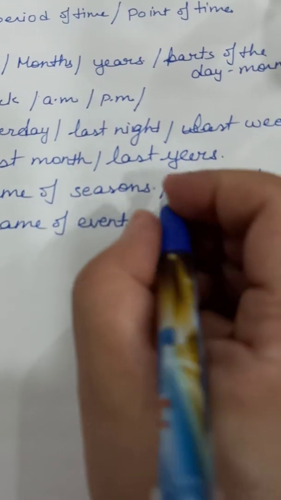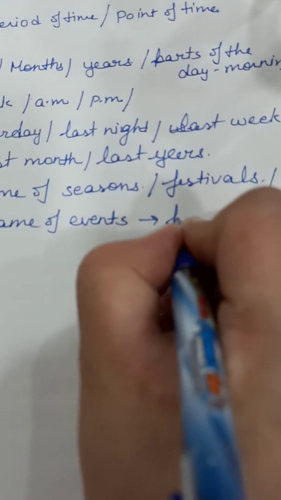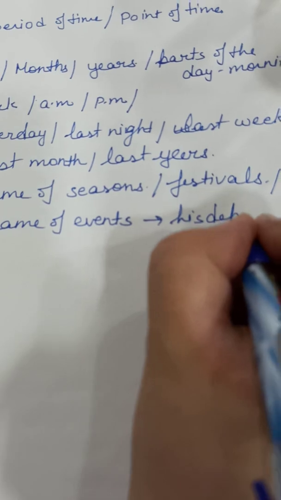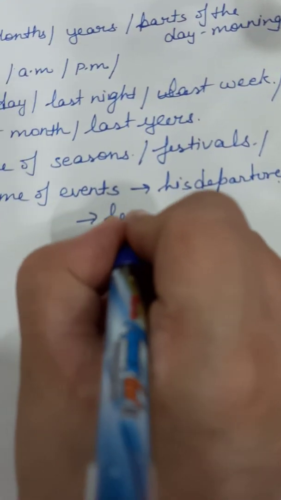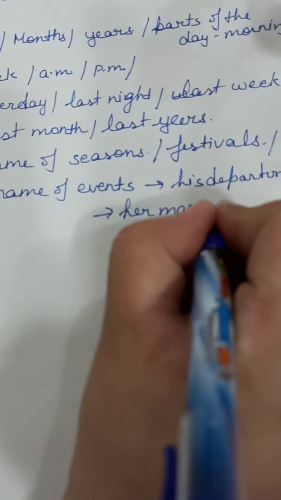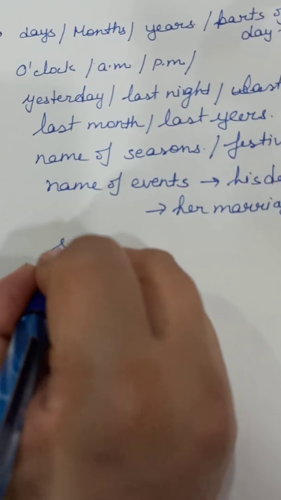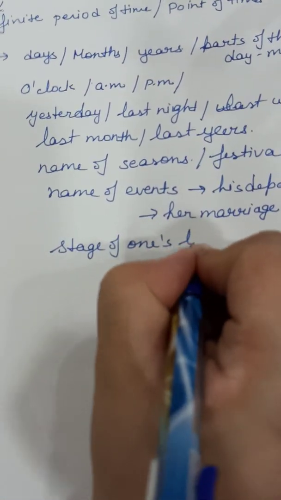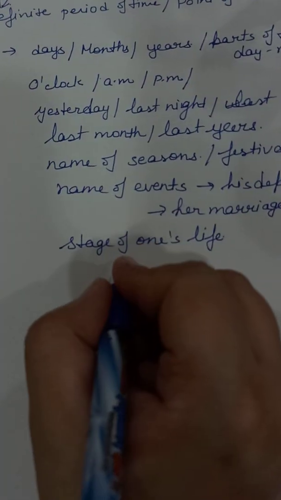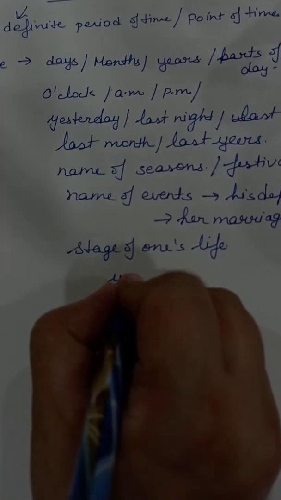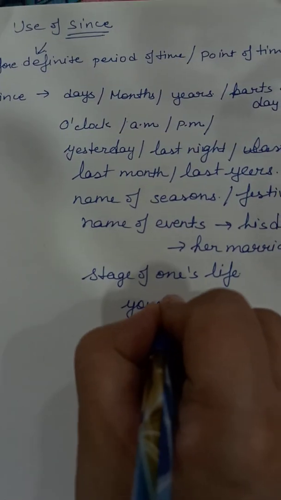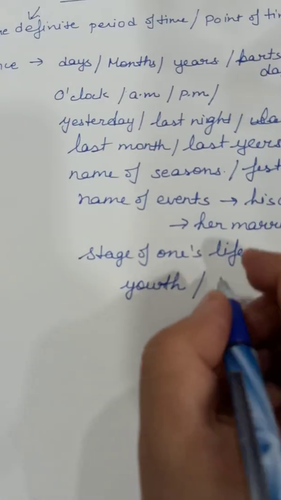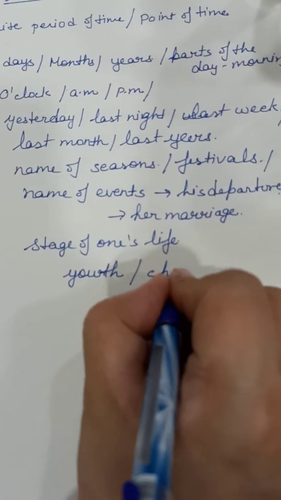For example since his departure, since her marriage. Okay, since stage of one's life. What are the stages? Adulthood, youth. For example, since her youth. Okay, since his childhood.